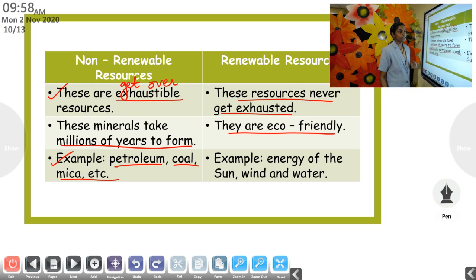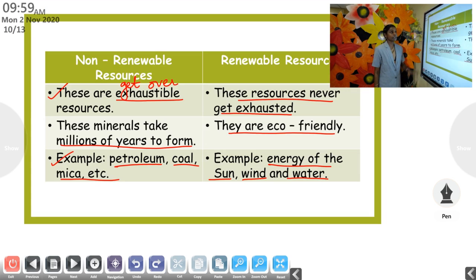And what are the examples of that? For renewable resources: energy of the sun, wind and water is being used. Every day we are getting solar light, solar energy is received. So that is being used by the solar heater, solar panel. Right. So this is the difference between the non-renewable resources and the renewable resources.